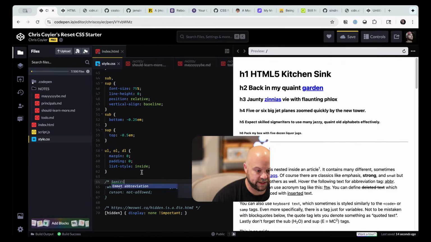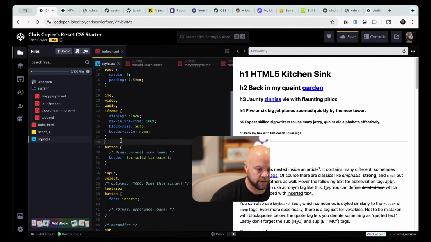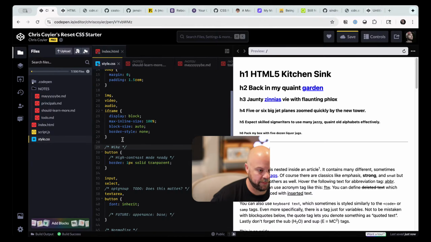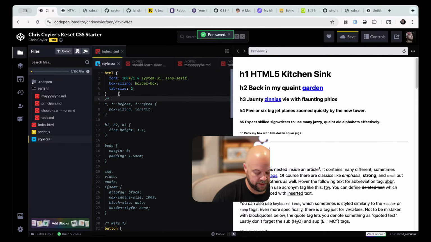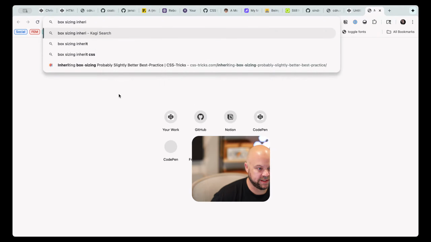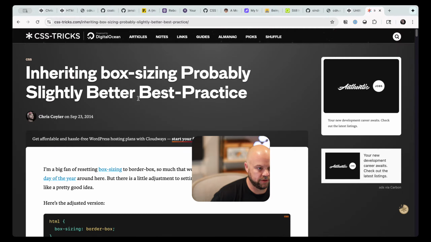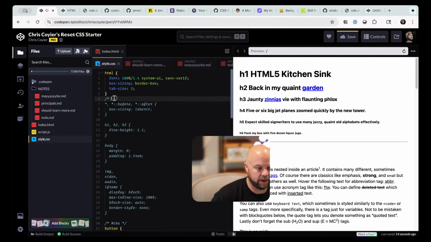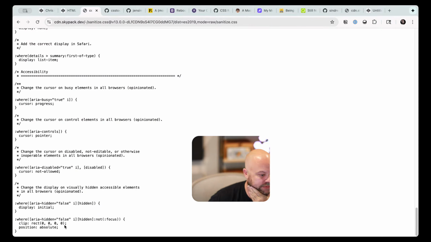This one is sanitize. This one is normalize. This one was Mike. We'll look up that blog post later. Good. And this inheritance one was that box sizing inheritance. I wrote the article, but I definitely remember it was Jonathan Neal who told me about it, but I'll link the blog post. Okay, good. Anything else in sanitize that we want?